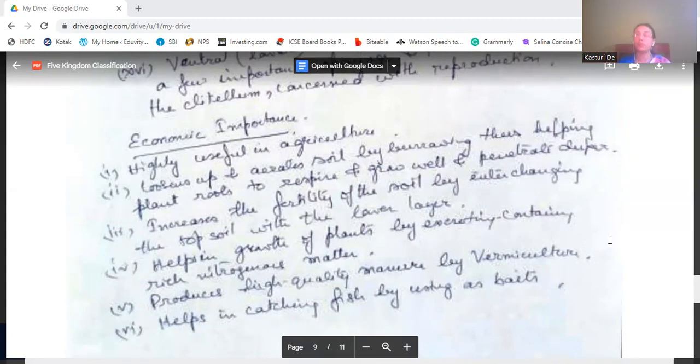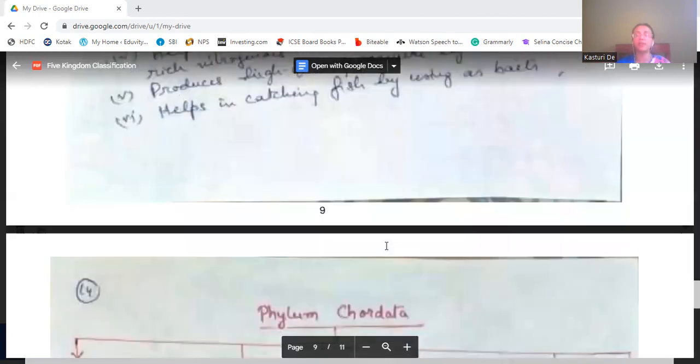They help in growth of the plants by excreting rich nitrogenous matter. They produce high quality manure by vermiculture. They help in catching fish as they are used as baits. They are used as baits which are attached to that string, no? And the fish will come to eat that earthworm, and they will fall in the trap. Like that, they help in catching fish.